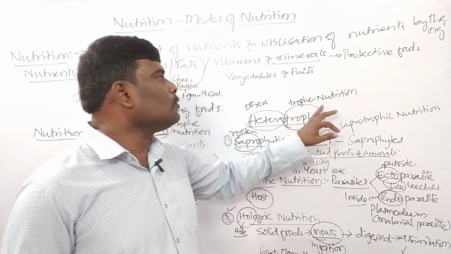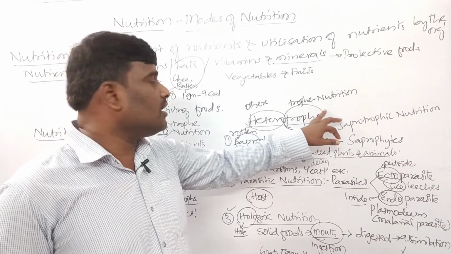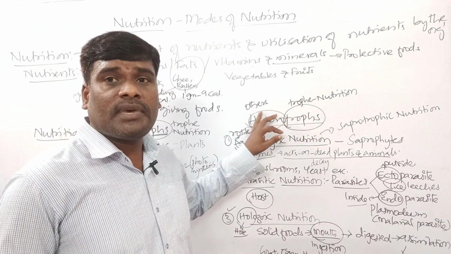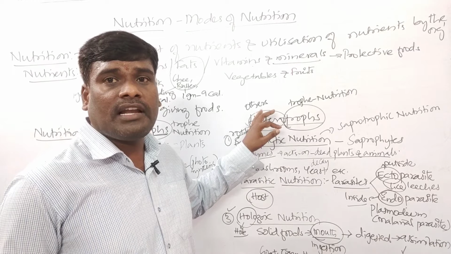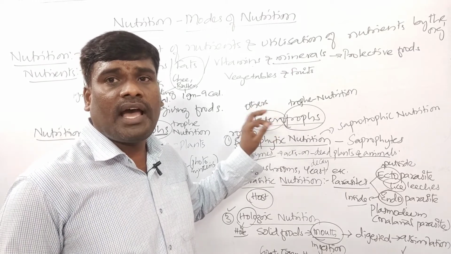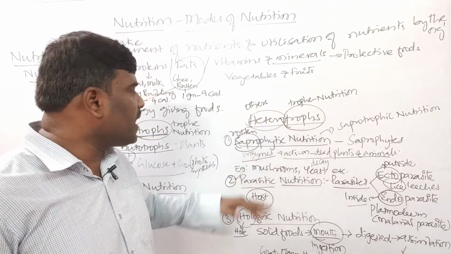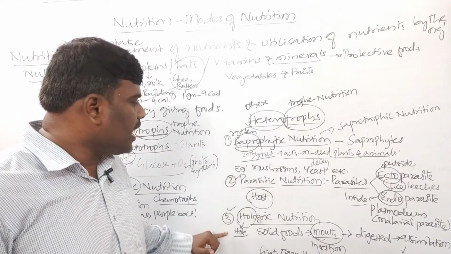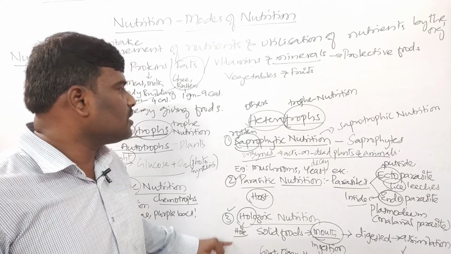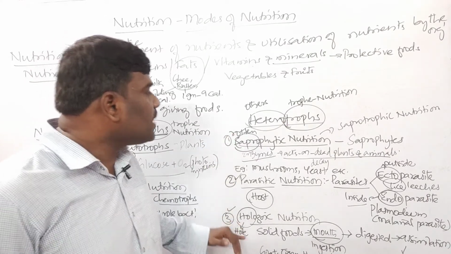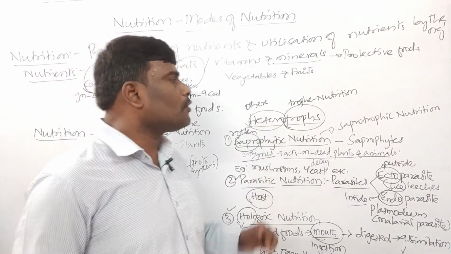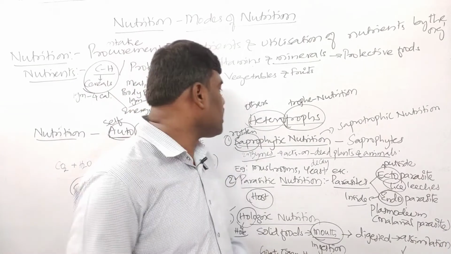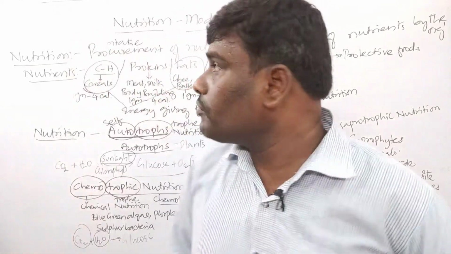Heterotrophs mean what, children? The nutrition which is obtained from other organisms directly or indirectly. It may be from the plants or from the animals. They are again subdivided into saprophytic nutrition, parasitic nutrition and holozoic nutrition, children. So these three are the subtypes of heterotrophic nutrition.